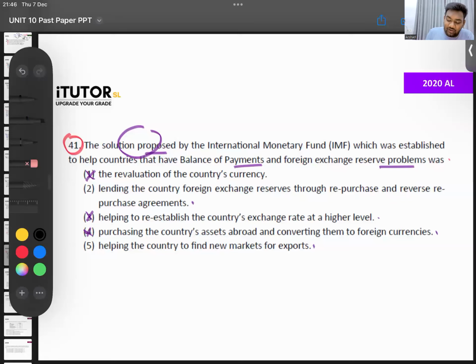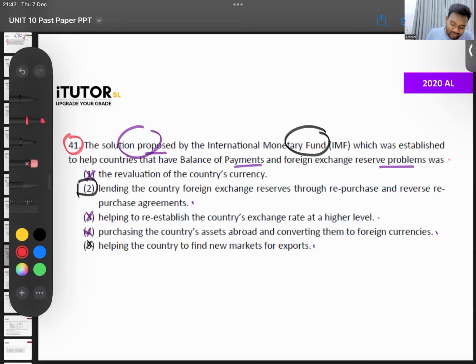What do you think the IMF would have been talking about? Not the world trade. Now, will the IMF help us find new markets abroad? Will they help us find new export markets? The IMF? No. That might be someone like the World Trade Organization. They might kind of shape a help. The IMF is not going to find us foreign trade markets and give us money. So number 5 there is also gone. Then we are only left with number 2.